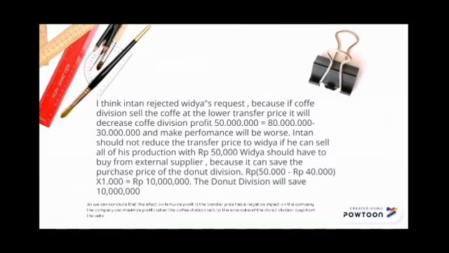So we can conclude that the effect on firm-wide profit is that the lower transfer price has a negative impact on the company. The company can maximize profits when the coffee division sells to the external market and the donut division buys from the external market.